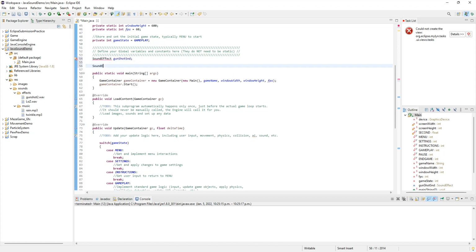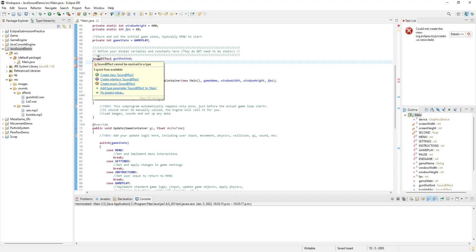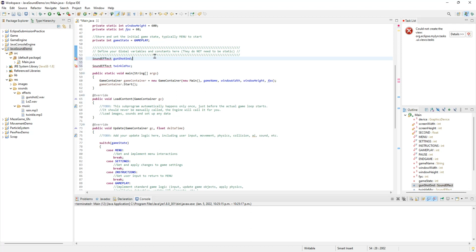Let's do the twinkle. Twinkle MSC, which is short for music. Makes perfect sense, right? Now I'm getting some errors in here. Let's see what those errors actually are. Sound effect cannot be resolved as type. Oh, sorry, not sound effect, sound clip. That's why. My mistake. Sound clip.